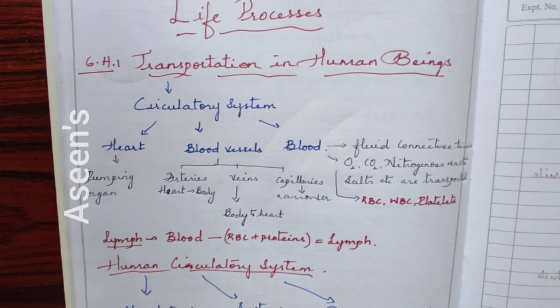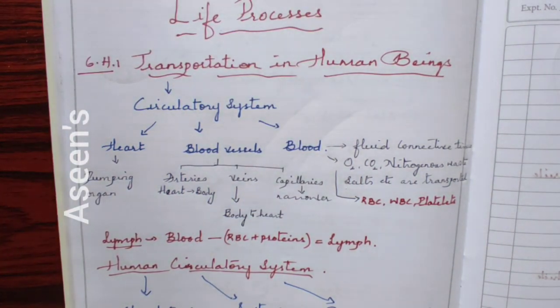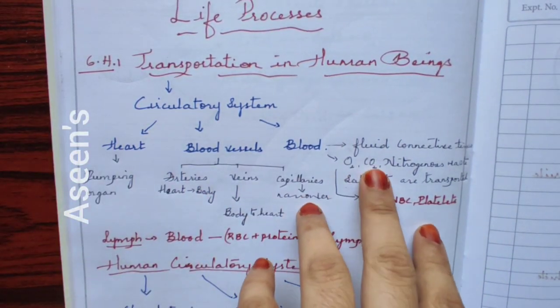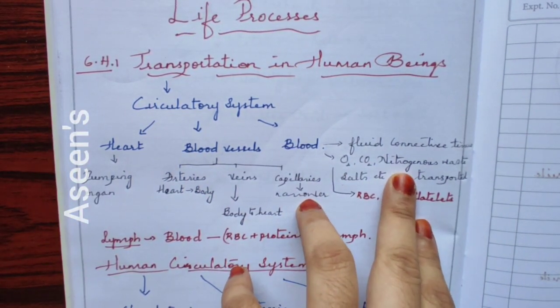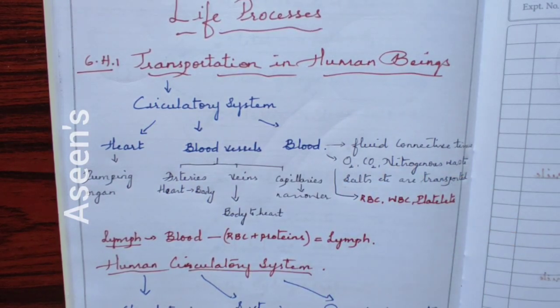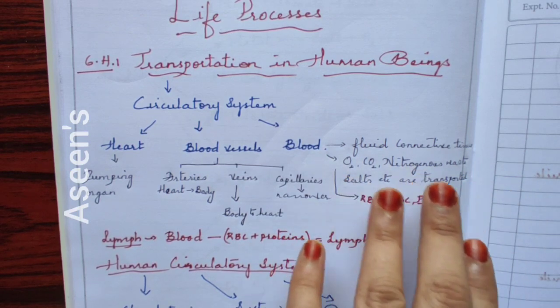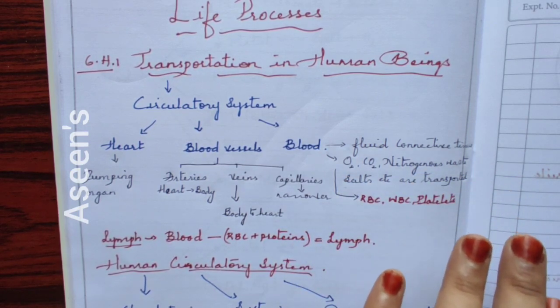It is actually a type of tissue which we call connective tissue. It helps in connecting different parts of our body through this transportation itself. So blood is a fluid connective tissue. It helps in transporting oxygen, carbon dioxide, nitrogenous waste, salts, etc. There are even some hormones, and all these things are transported with the help of blood itself.